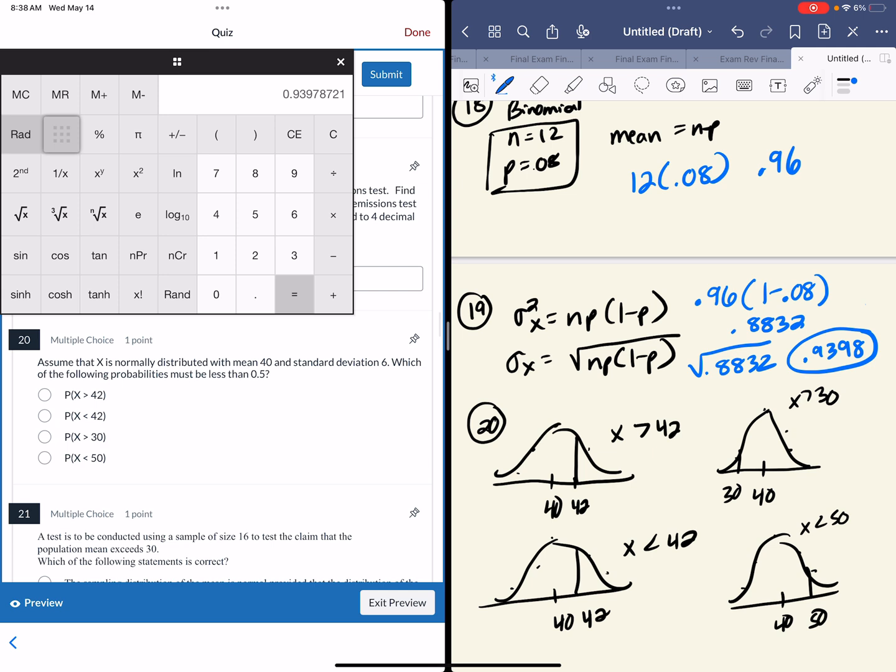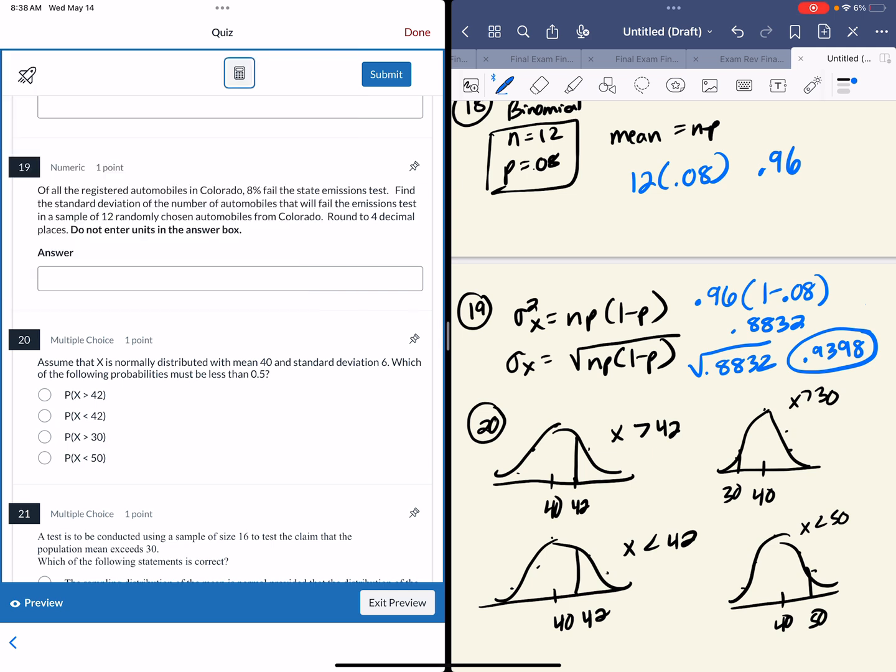The last one, it would be a question where we could use normal CDF, but you're not using the calculator. So I drew out normal curves for each of them, and you want to know which one the probability has to be less than 0.5. So you all know 40 is where 0.5 is. If you look at that first one, that's less than 0.5. The next one, greater than 30, is more than 0.5. Less than 42 is more than 0.5. And less than 50 is more than 0.5. So it's the first one that is greater than 42.